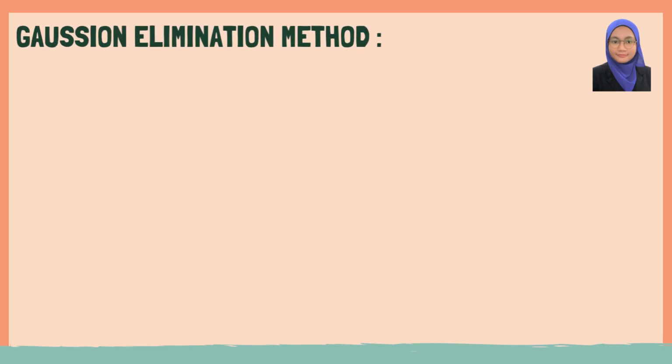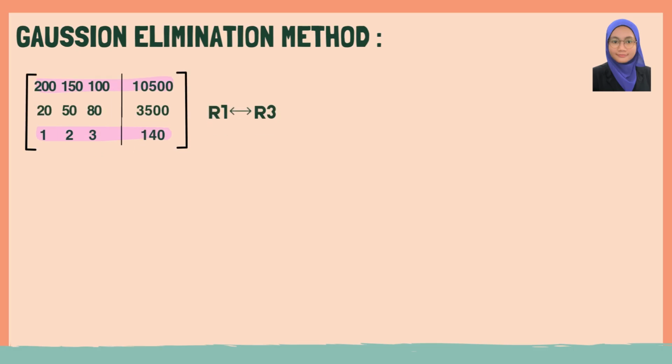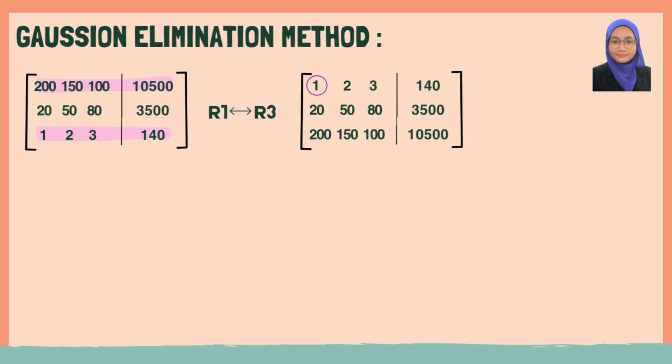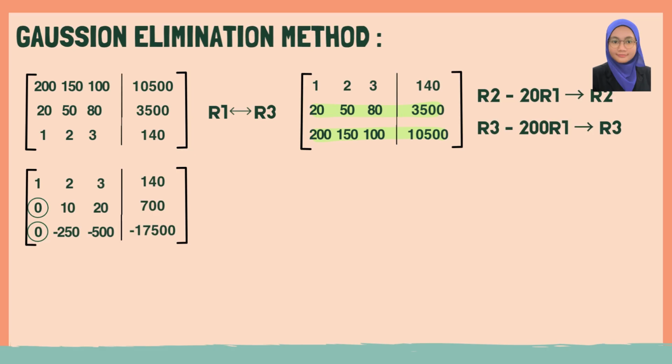After obtaining the augmented matrix, we apply the Gaussian elimination method by using elementary row operations, or ERO. First, we interchange the first and third rows so that the pivot element becomes 1. This makes the elimination process easier.